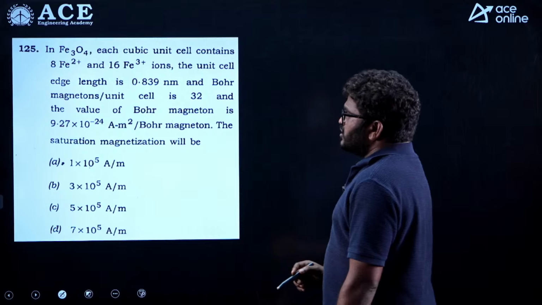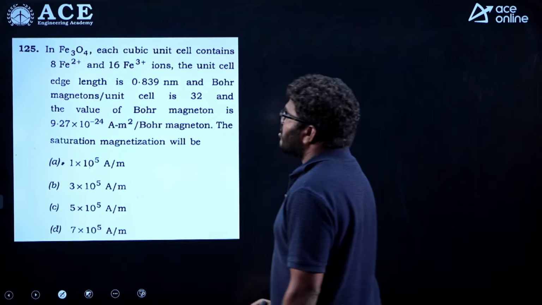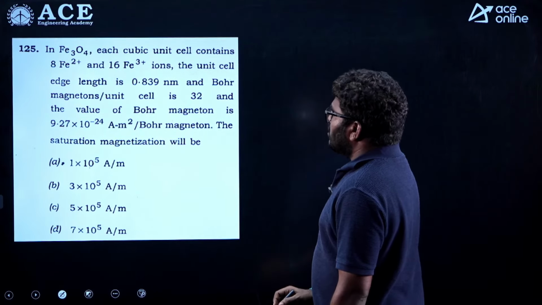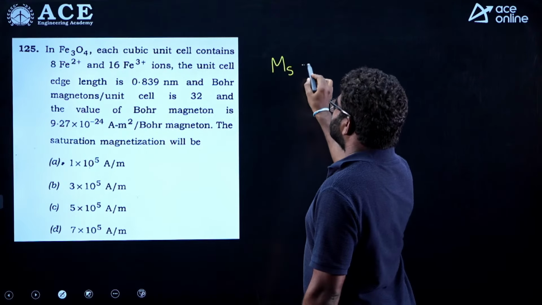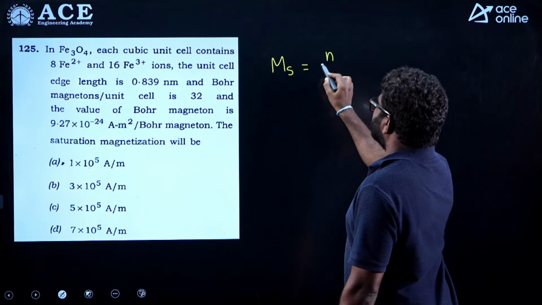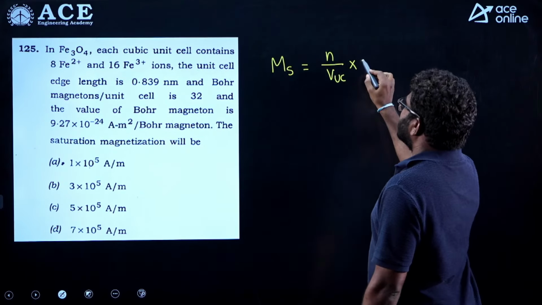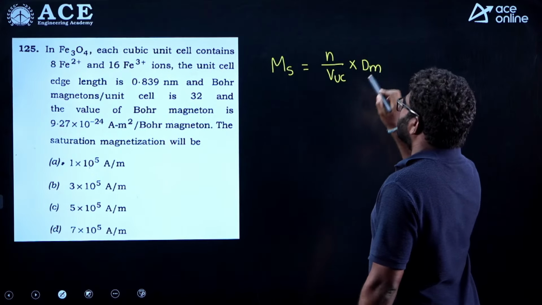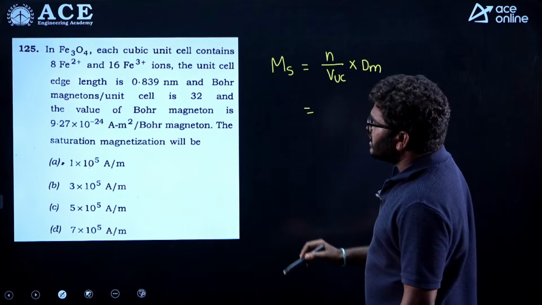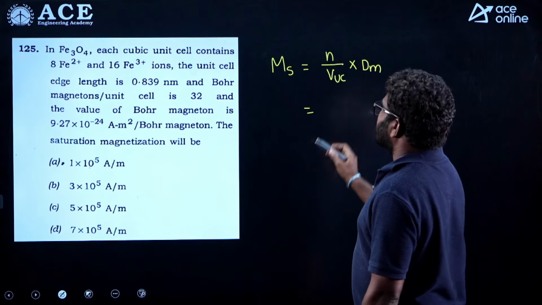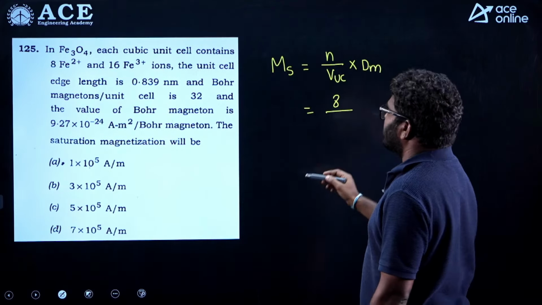Now, this is a numerical based question. In a ferromagnetic material, iron oxide actually, we should calculate saturation magnetization. Saturation magnetization is equal to number of atoms per unit volume into dipole moment. So, number of atoms you can take here: 8 molecules are there, so 8 iron atoms you can take.